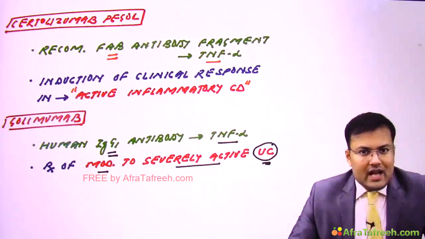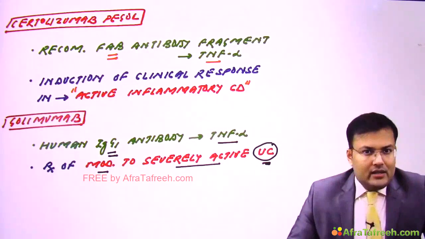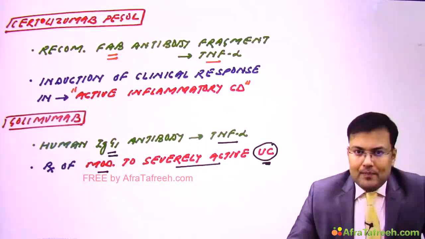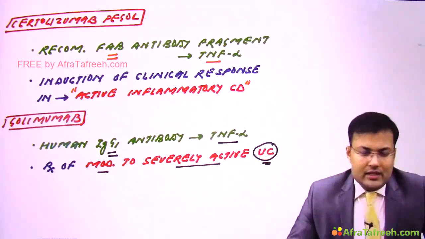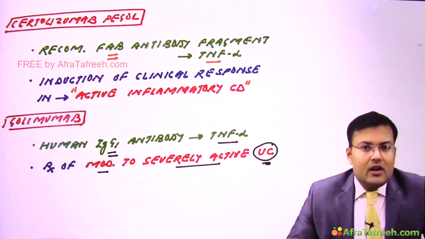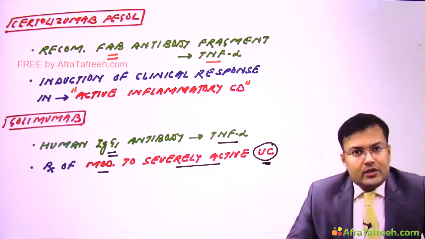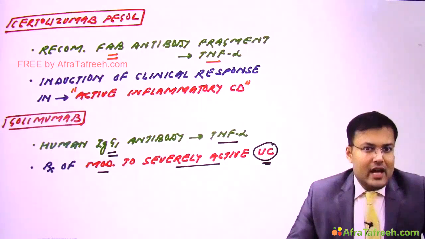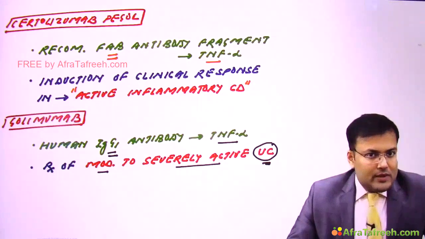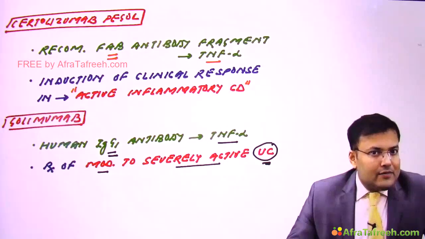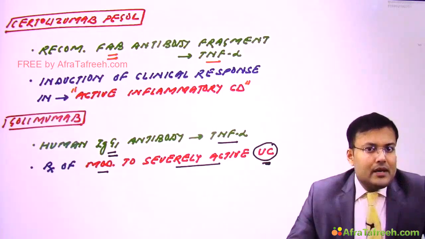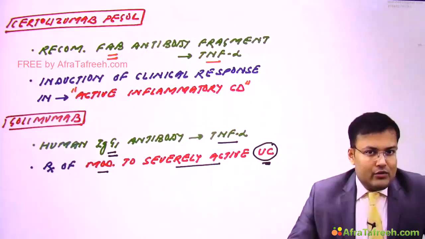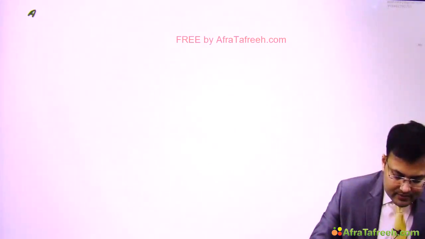Now we are going to discuss the anti-integrins. In this group we are using two agents. One is natalizumab and the second is vedolizumab. This natalizumab, it's only used in Crohn's disease. It is not used in the patients of ulcerative colitis. Whereas vedolizumab, it is used in both patients of Crohn's disease as well as ulcerative colitis. And you must be knowing that this natalizumab, apart from its use in Crohn's disease, it's very useful drug in which other condition? Multiple sclerosis. So one by one we are going to discuss anti-integrins.